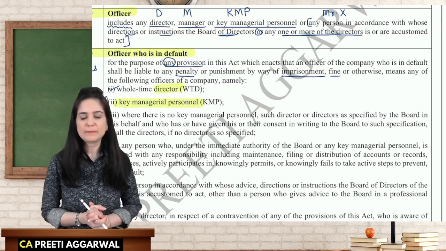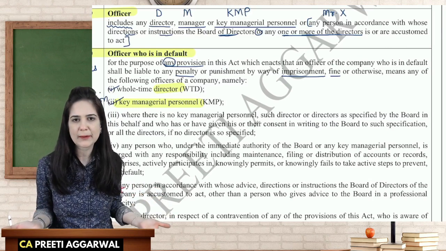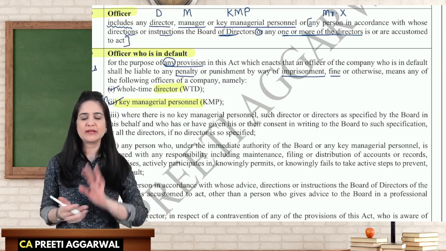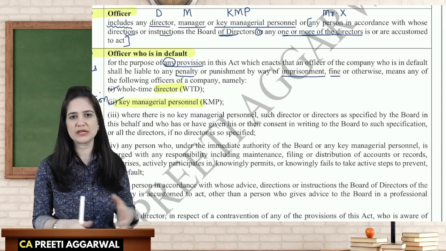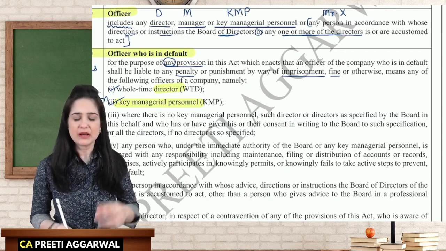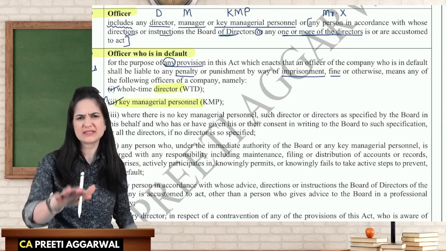Key managerial personnel, they are at a very senior position. How come they don't know what is happening in their company? So key managerial personnel will include whole-time director, CEO, CFO, company secretary, one officer not less than one level below the position of a director. We had discussed all that.